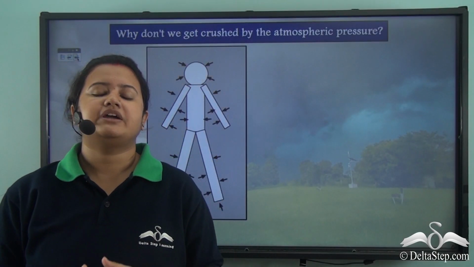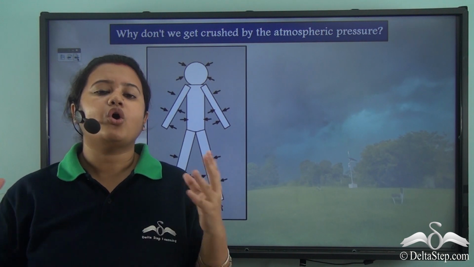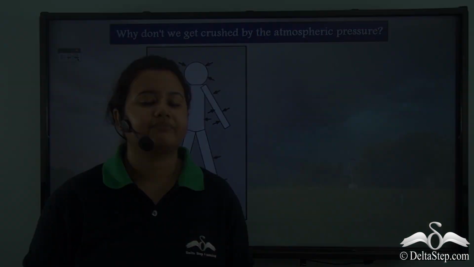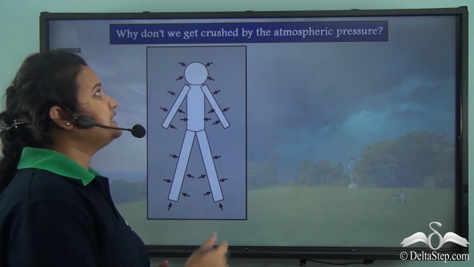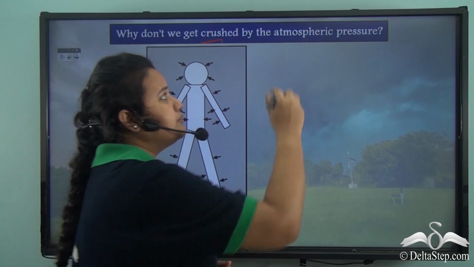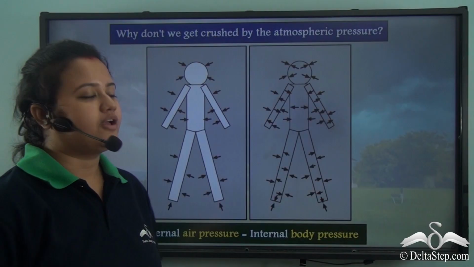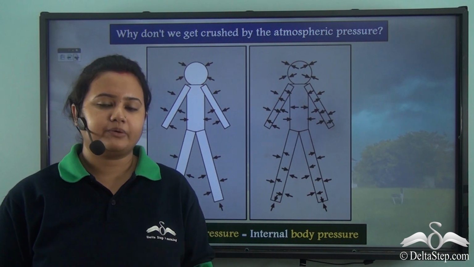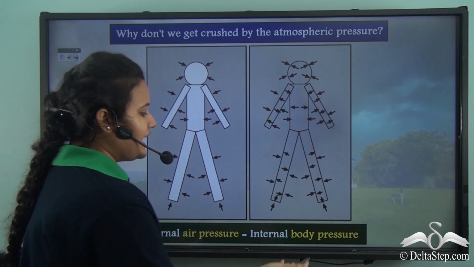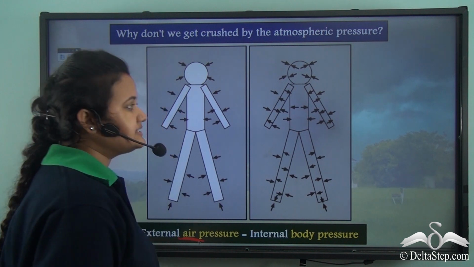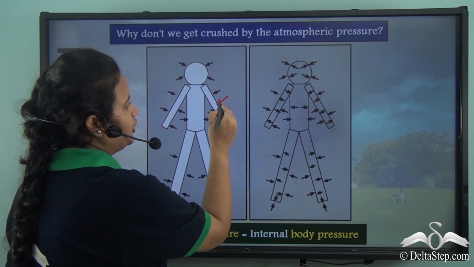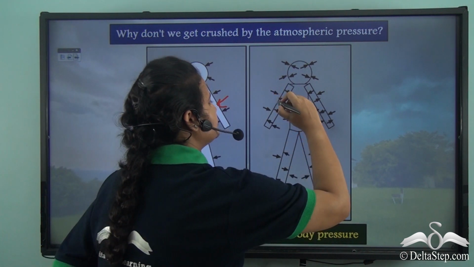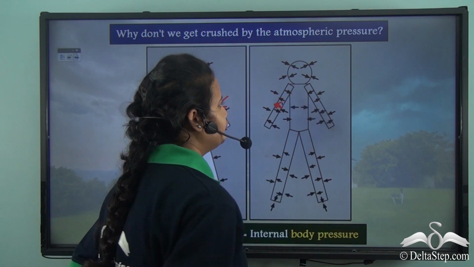So I just mentioned that the air all around us is exerting pressure on us. Then why don't we get crushed by this atmospheric pressure? Well, we don't get crushed by this atmospheric pressure because as air is exerting pressure on us, the fluid in our body is also exerting the same amount of pressure.